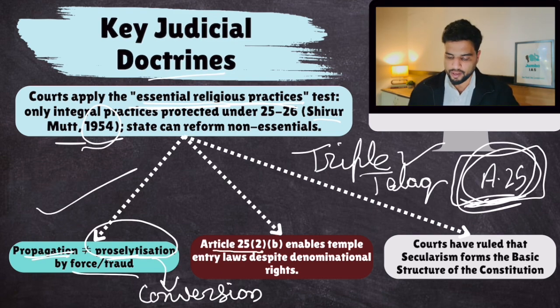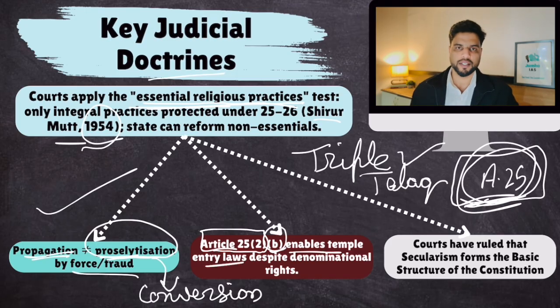Then Article 25, Clause 2, Subclause B specifically mentions that the government can allow temple entry of certain communities. What do you mean by this? In our country, certain temples were closed to certain caste groups. And those caste groups used to say that it is our essential religious practice. So the Constitution made it very clear that you can't say that this is your essential religious practice and restrict temple entry to certain communities. This is made clear in the Constitution itself. There was no judicial innovation required for this.